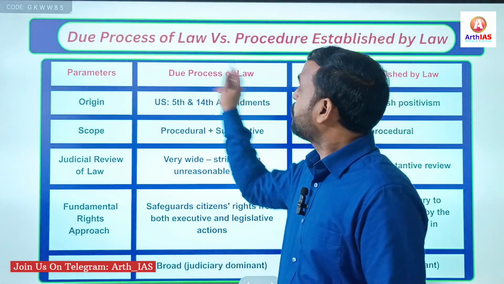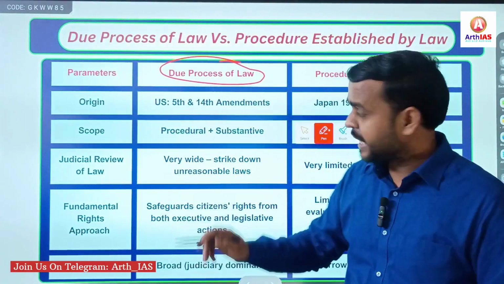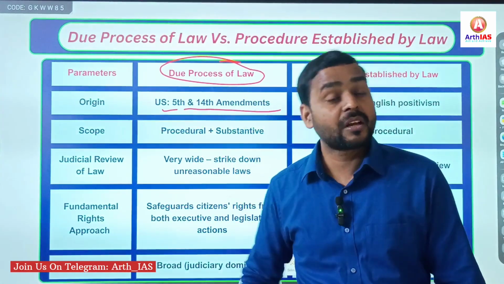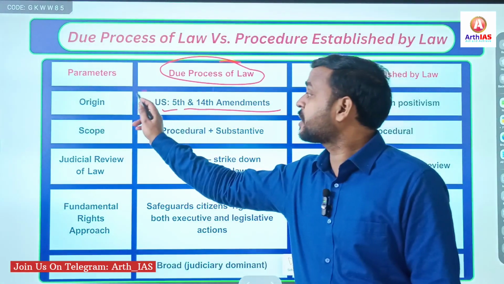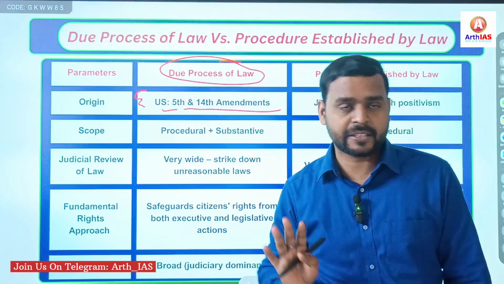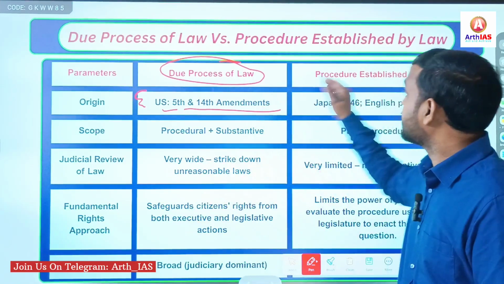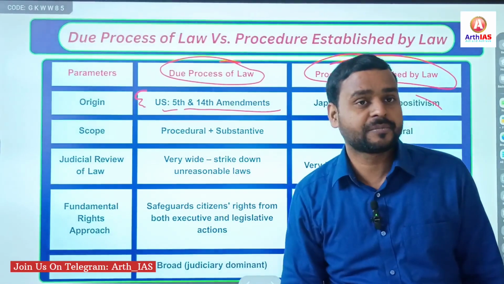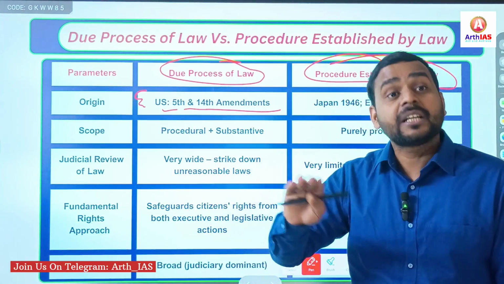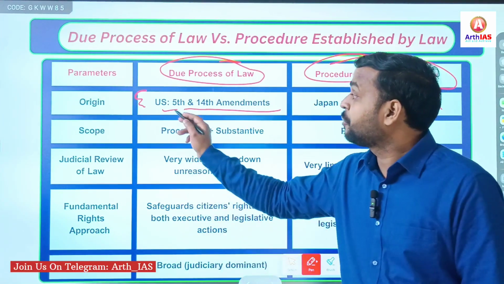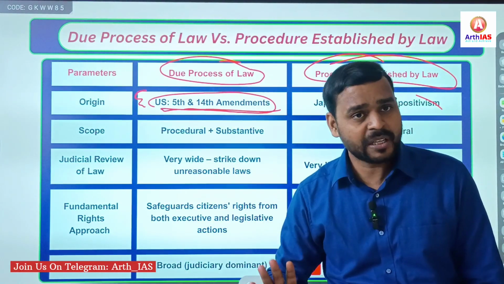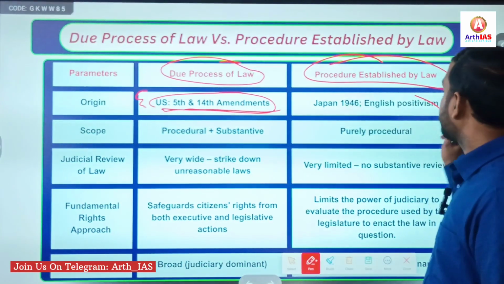So here, due process of law, as I said, comes from the US 5th and 14th Amendment. Why can we not write England? Because England dropped the idea later and moved towards the concept of procedure established by law. Though it actually originated in England, it was dropped by England and remains only in the US Constitution. Simple.